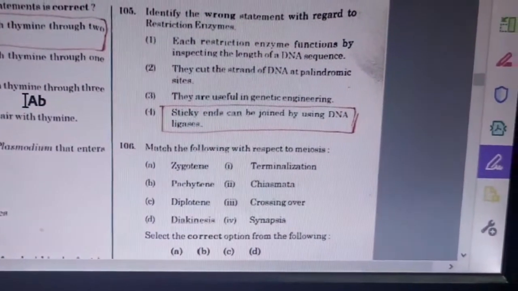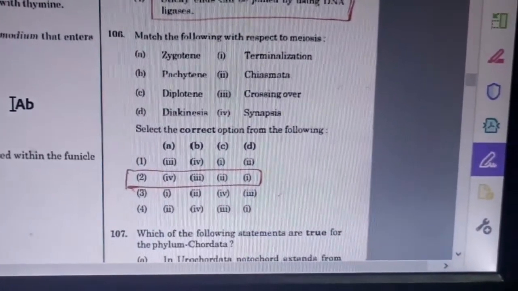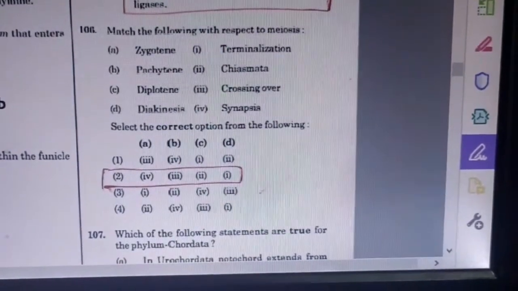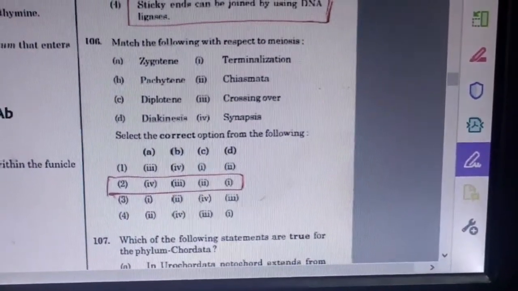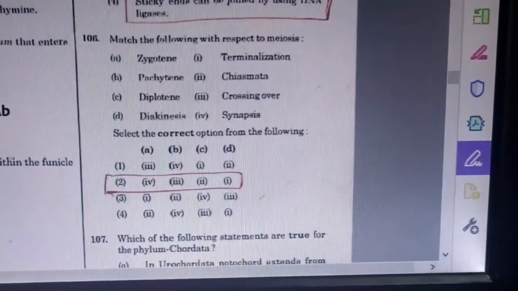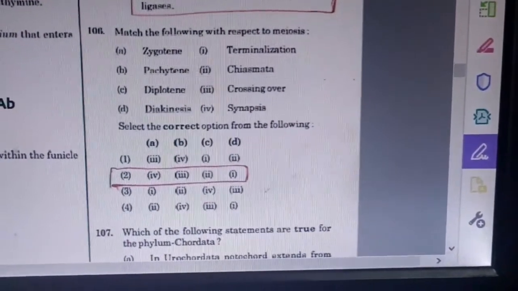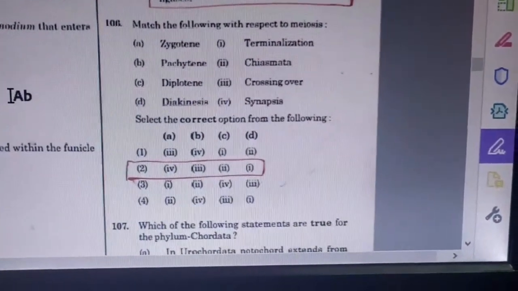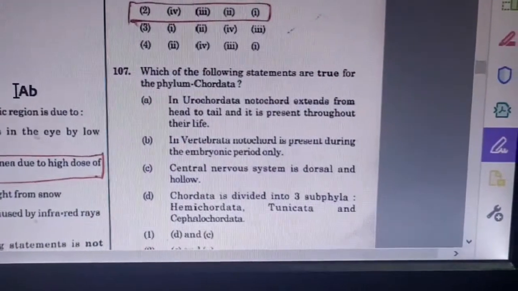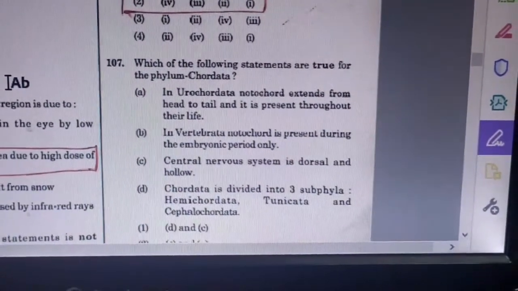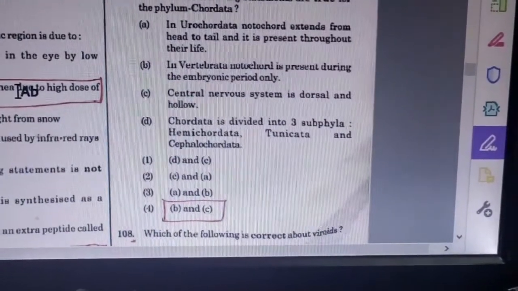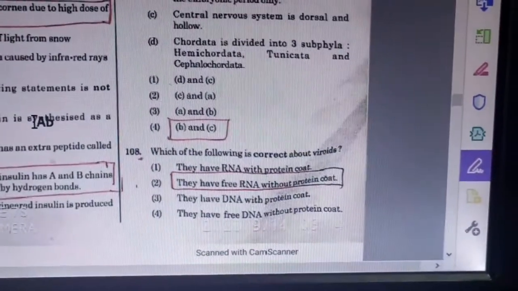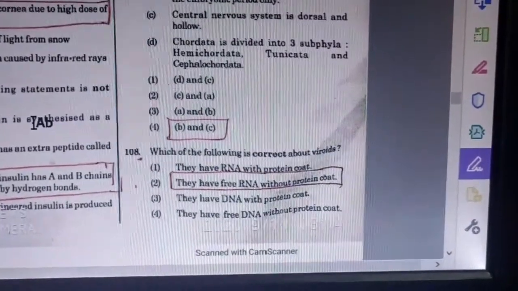106, match the following with respect to meiosis. Answer is, the row is 4, 3, 2, 1. Zygotene, synapsis. Pachytene, crossing over. Diplotene, chiasmata. Diakinesis, terminalization. This is the answer. And 107, which of the following statements are true for the phylum Chordata? Answer is B and C. That option is correct. And 108, which of the following is incorrect about the viroids?